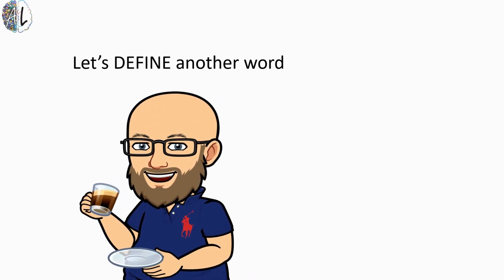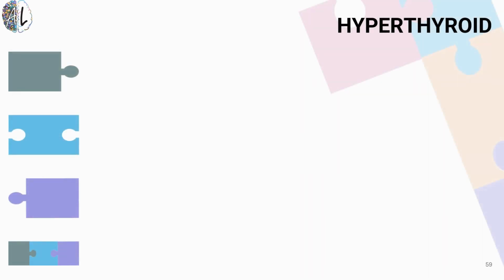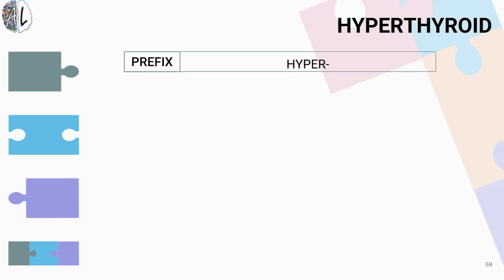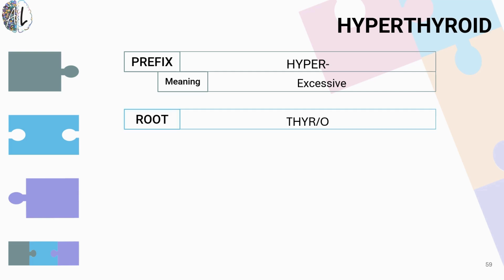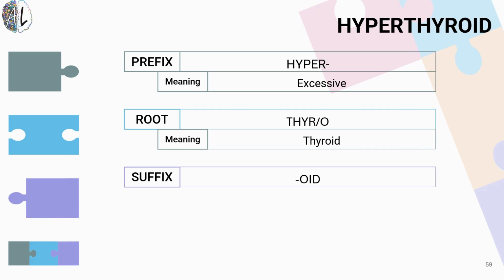Let's try one more. Hyperthyroid. Hyperthyroid. And again, if you need to hit pause, just a reminder, you can do so. Okay, so the prefix in the term hyperthyroid is hyper, which means to be above, but excessive above, meaning too much. Thyro refers directly to the thyroid gland that we took a look at.